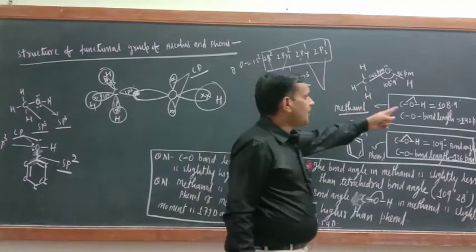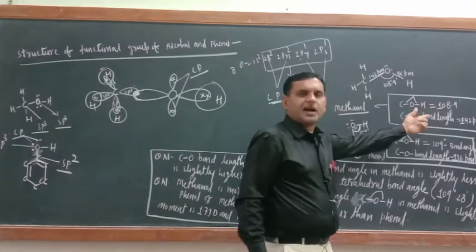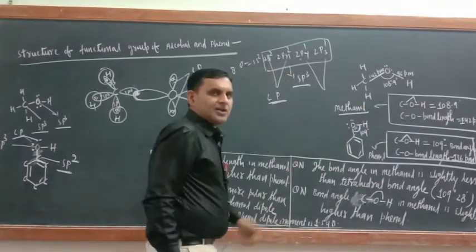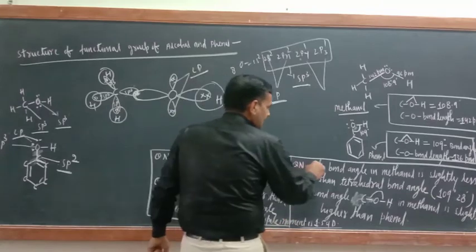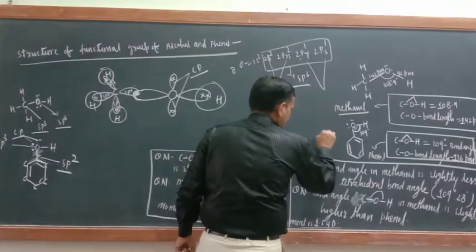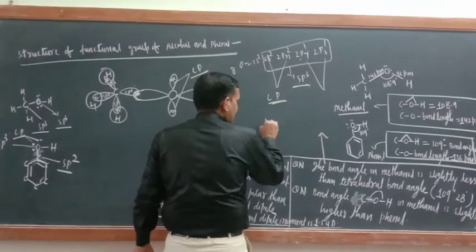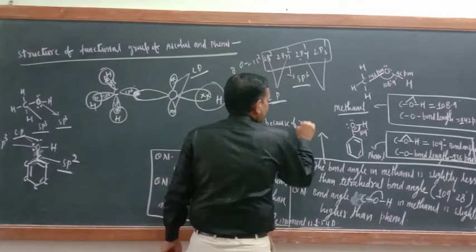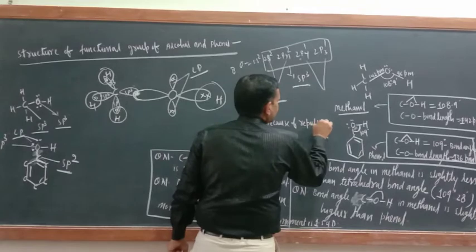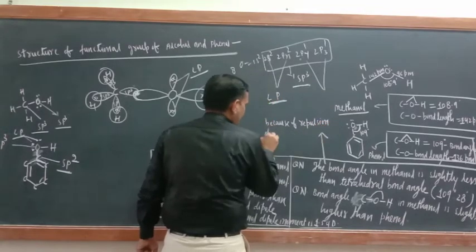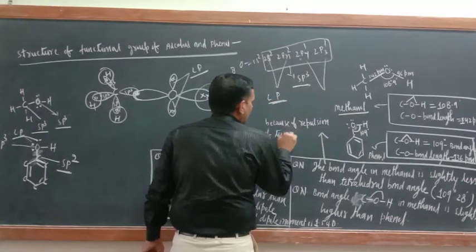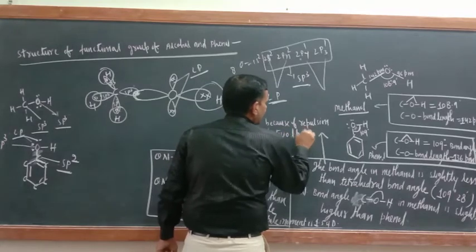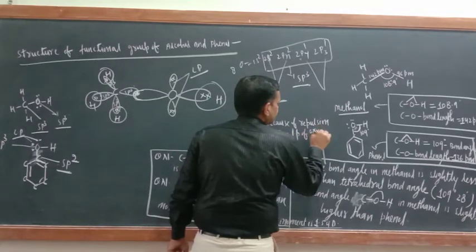But here the bond angle is slightly less, 108 degree 9 minute. Why? I am writing the answer here. This is because of repulsion of 2 lone pairs of oxygen atom.